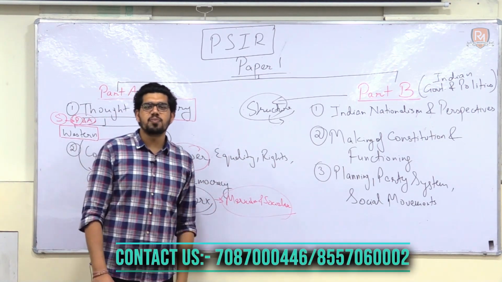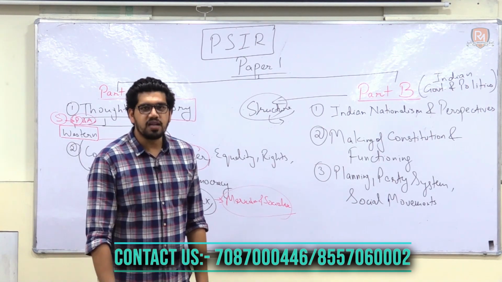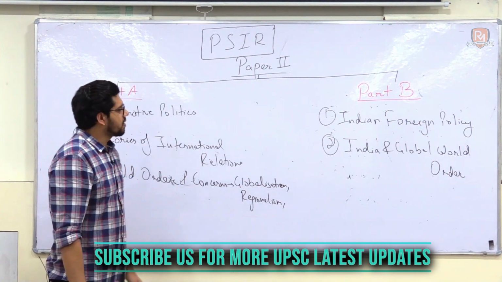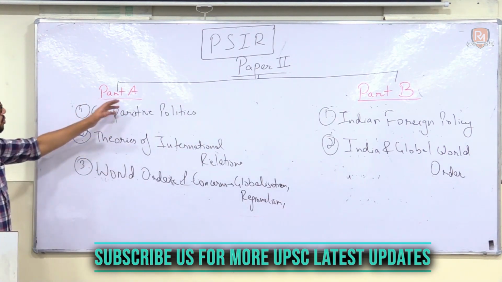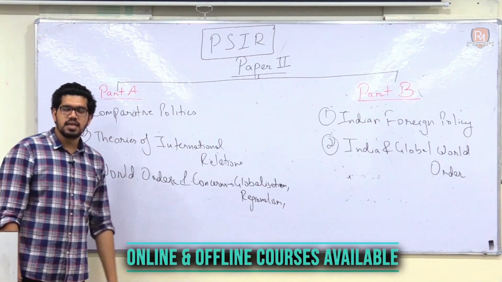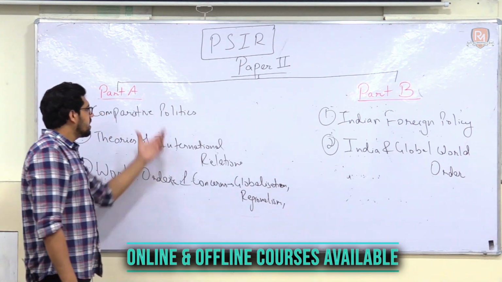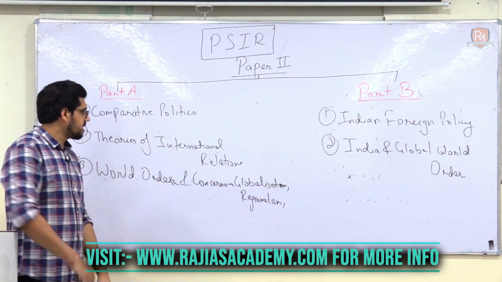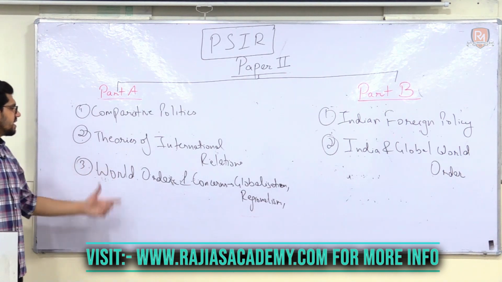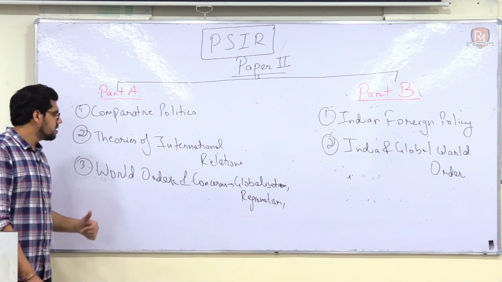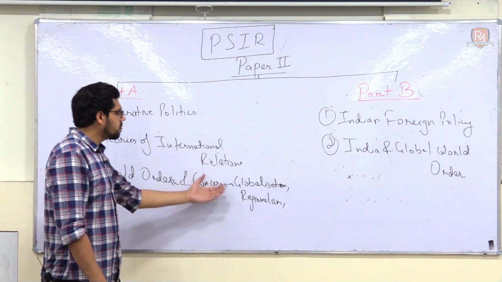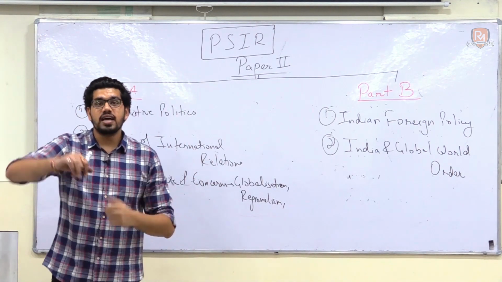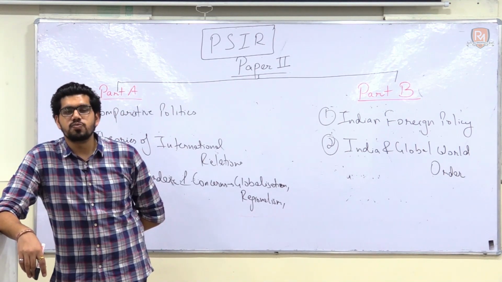In the second part of this video we will talk about paper 2, part A and part B. So continuing with our discussion about paper 2, in paper 2 you will realize that there are two parts again, part A and part B. In part A there are around 3 important portions. One is comparative politics, second is theories of international relations, and third is world order and concerns related to globalization, regionalism, democracy, environment, etc.